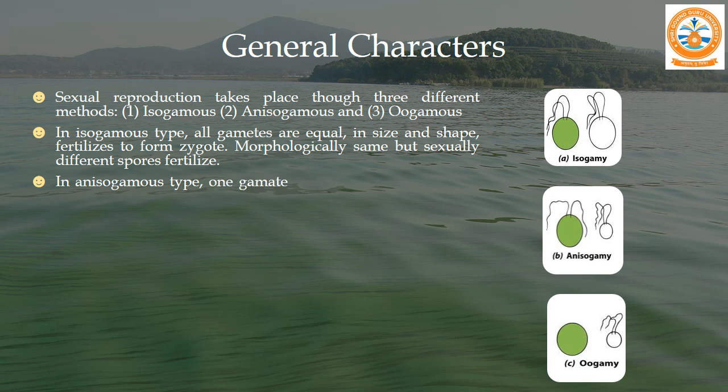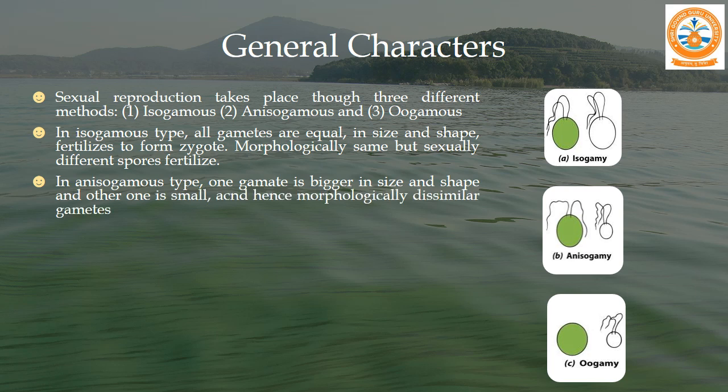In the anisogamy or anisogamous type, one gamete is bigger in size and shape and the other one is smaller, and hence morphologically dissimilar gametes fuse with one another. For example, Chlamydomonas, where you can see that both the gametes differ in size.